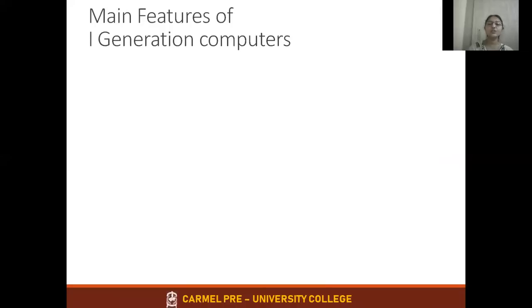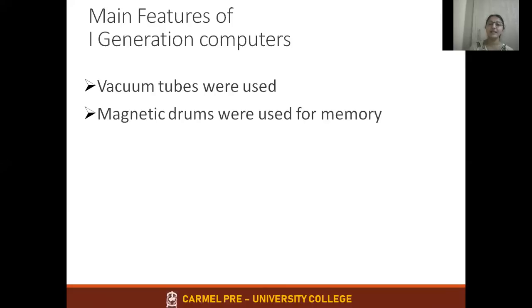The next thing you need to remember about the generations is the main features of each generation. They may ask, write the features of first generation computers. All those diagrams I have displayed are for your understanding. What you have to remember now is the main features of first generation computers. What are the main features? Vacuum tubes were used as a basic element. Next, magnetic drums were used for memory.